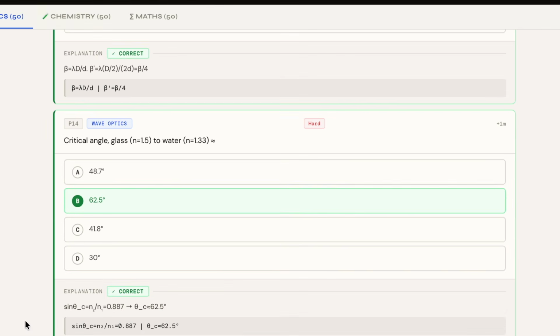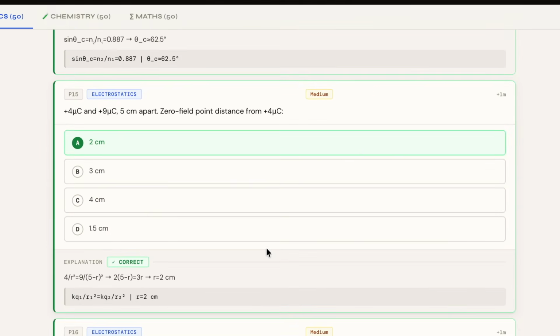For the 14th question, the difficulty level of the question is hard, and the correct answer is 62.5, as you can see on the screen. Next, as we move ahead, we have the 15th question from electrostatics, and the answer for the same can be checked on the screen, which is 2 centimeter.